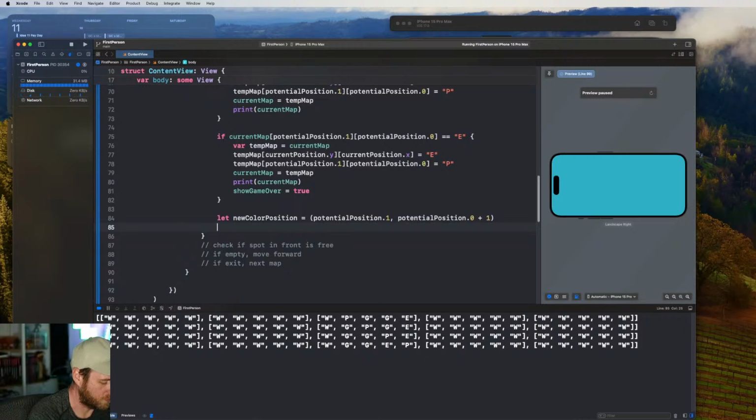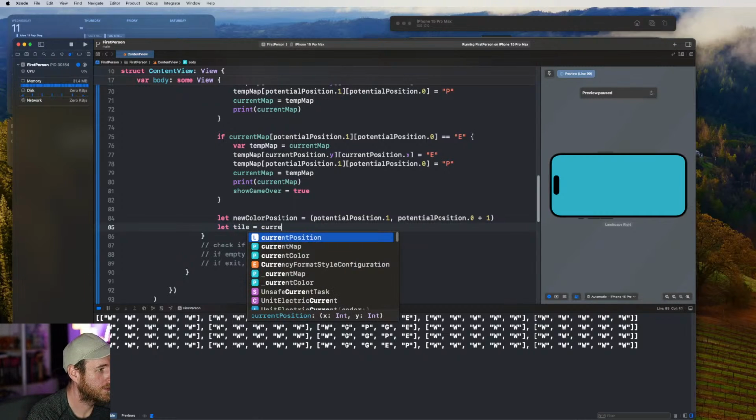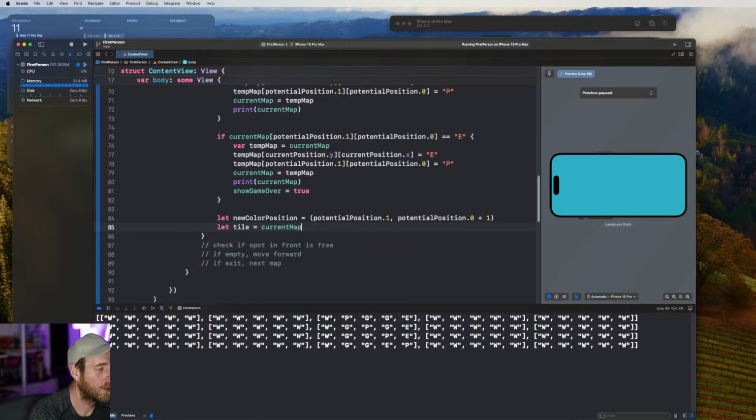So the new color will be: let tile equal current map, which would be the updated version of the map, which is fine.